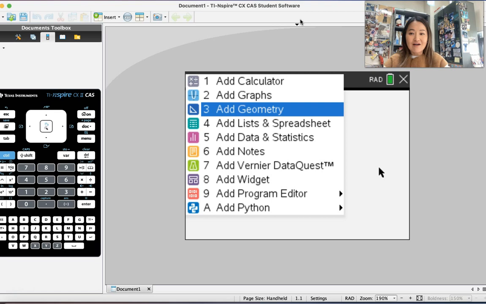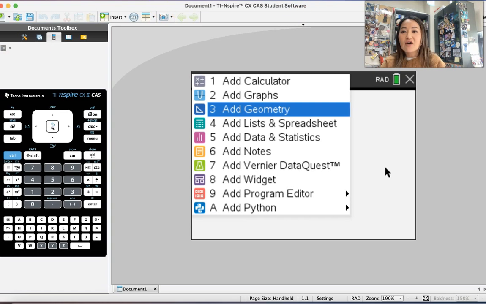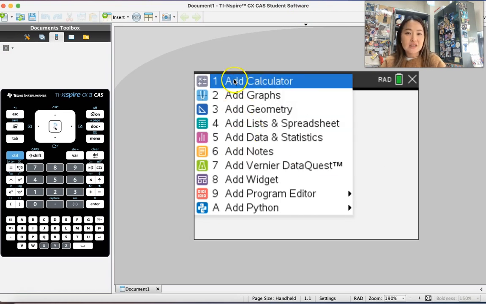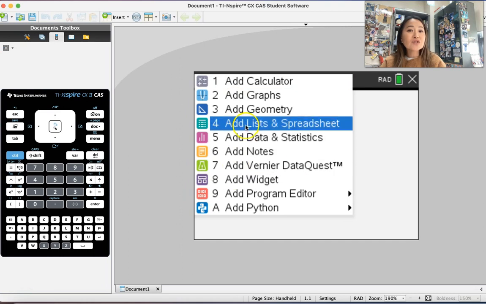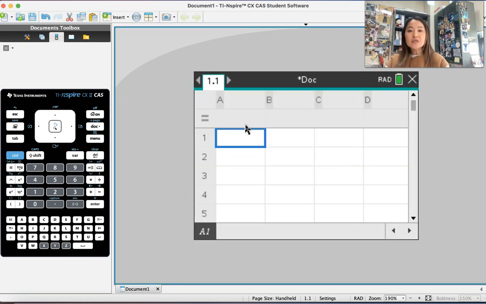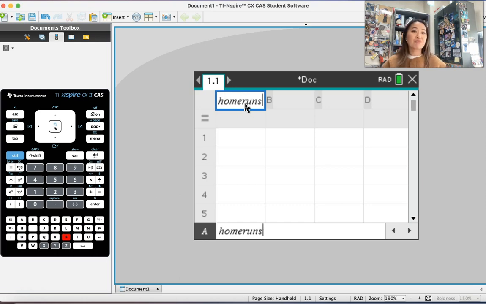I want you to open a document so you get this menu here. What you're going to do is create a list in spreadsheets. You're going to create a list. Here, who is this, and what is this data? I'm going to write home runs. These are all home runs made by Babe Ruth.